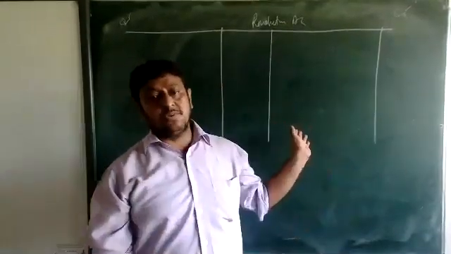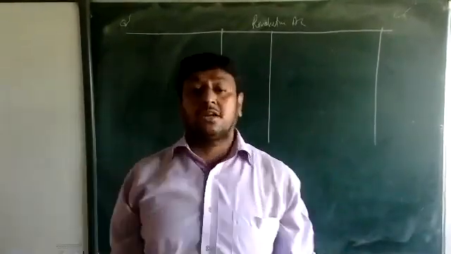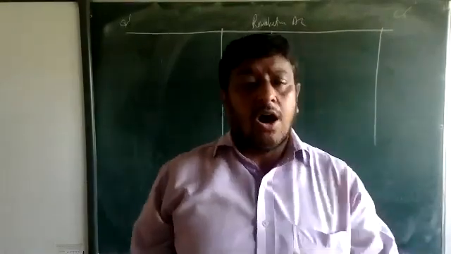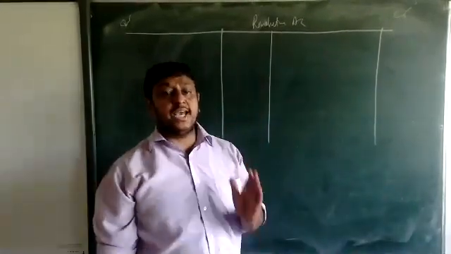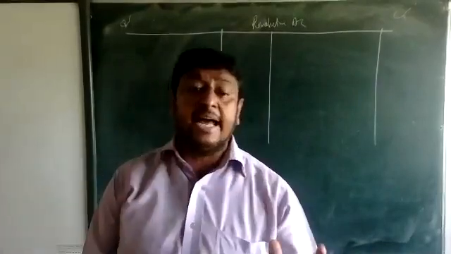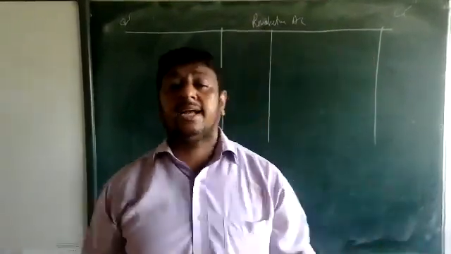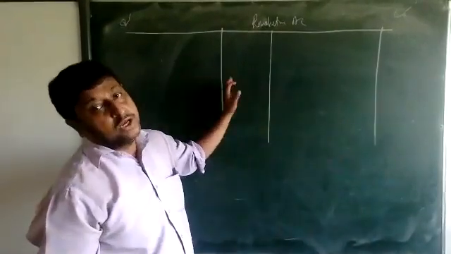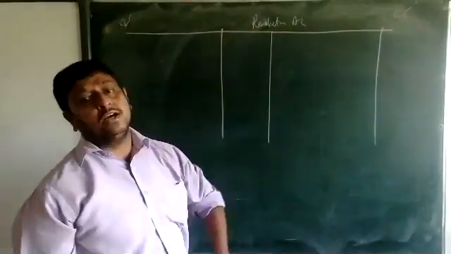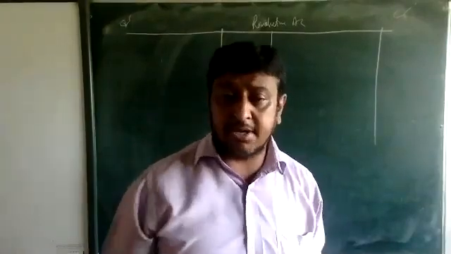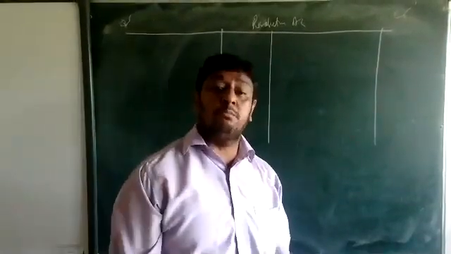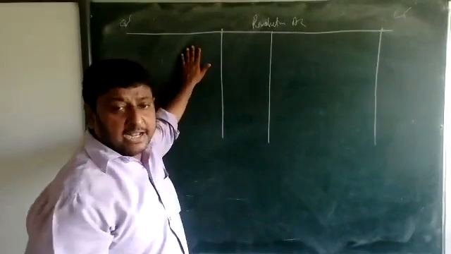Now, what things are we going to insert in this revaluation account? All types of changes in assets and liabilities. All types of changes in assets and liabilities we are going to put maybe on the debit side and maybe on the credit side. Now I am going to the numerical part. How are we going to make this revaluation account?